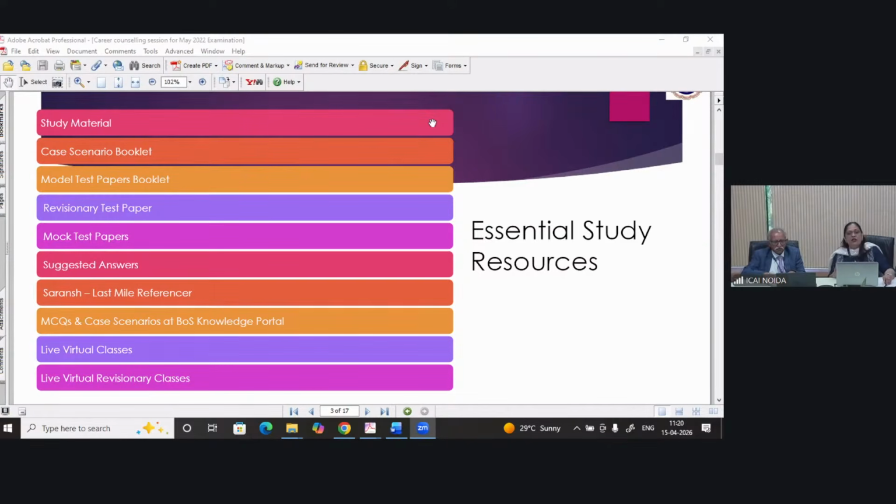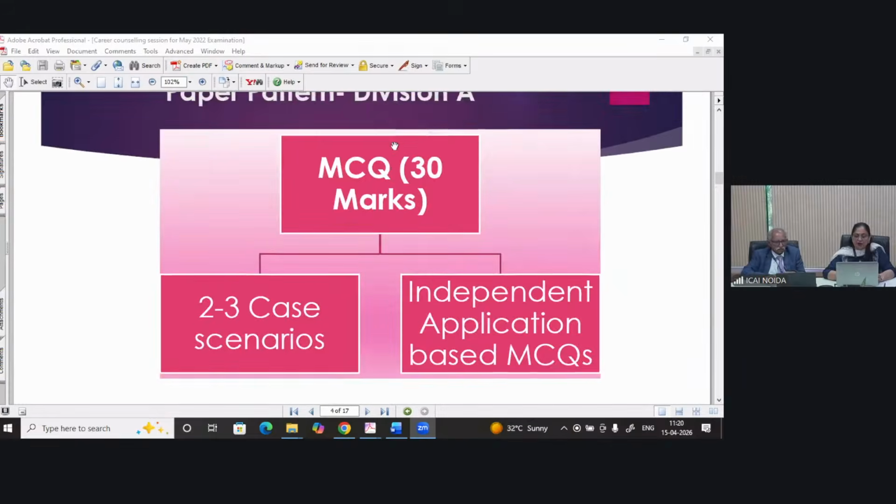For any topic you are feeling weak in, you can refer to your LVC or LVRC. Now, what is the difference between LVC and LVRC? In LVC, we understand the concept and then practice questions. In LVRC, we practice the questions which are generally asked in the examination or which are important, and with the help of those questions, we understand the concept, right? So those are the essential study resources which you should definitely use for your preparation.